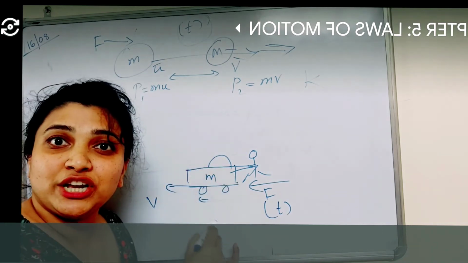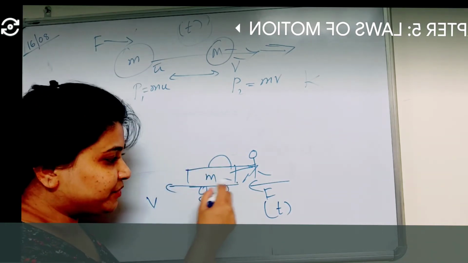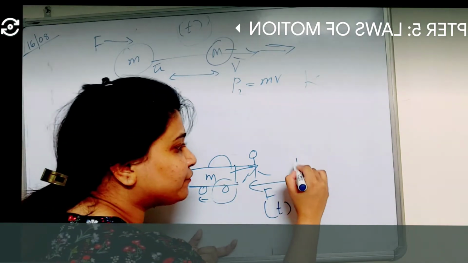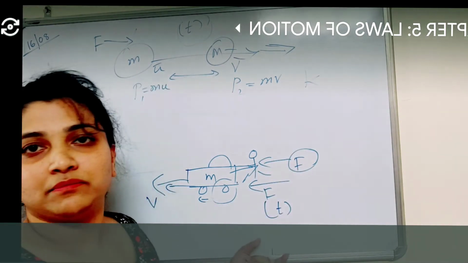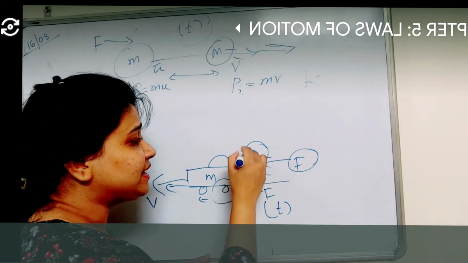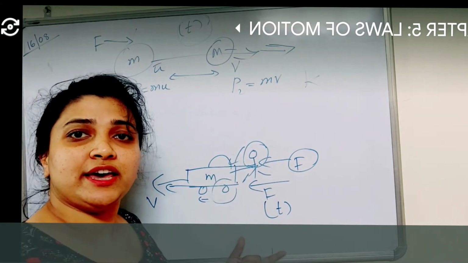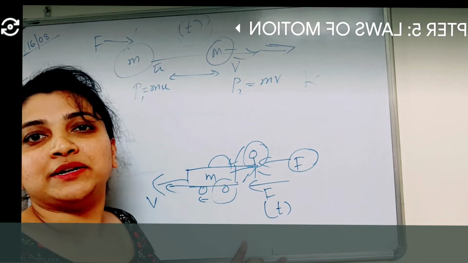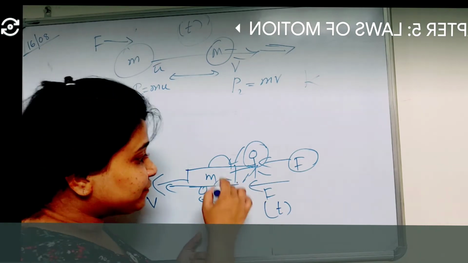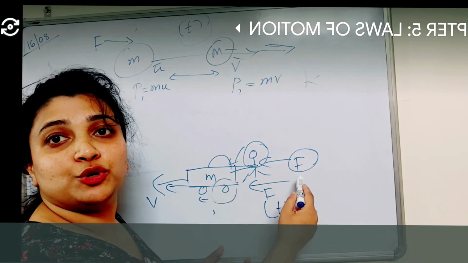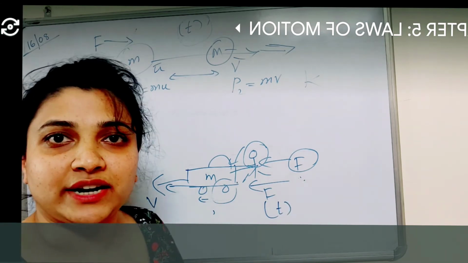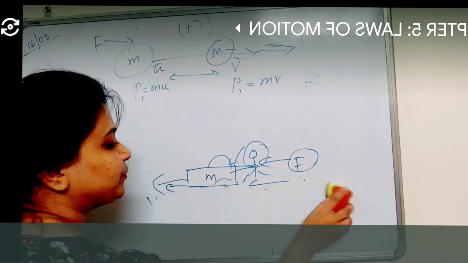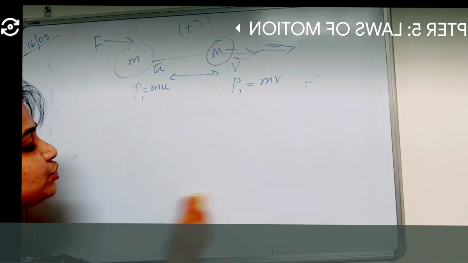And why is there a change in momentum from this to here? It had to move. Why is there a change in momentum? Because the force is acting on this. Force from this man is acting on this car. So that is why we say that yes, there is a rate of change of momentum, and that rate of change of momentum is directly proportional to the force we are acting on it. Clear? So that is nothing but what, children? It is due to Newton's second law of motion.